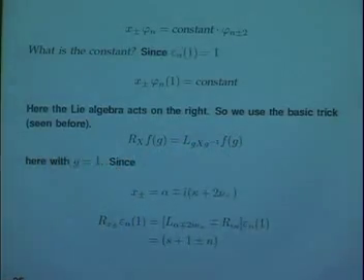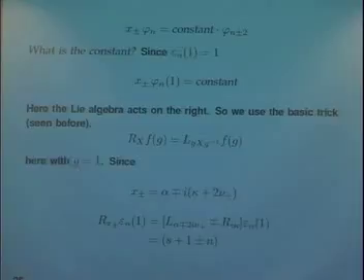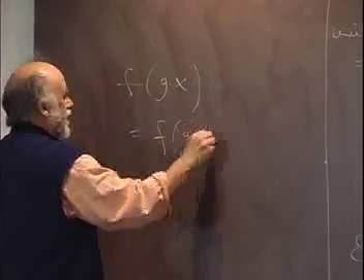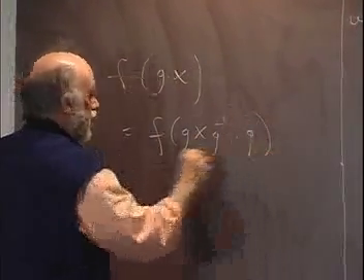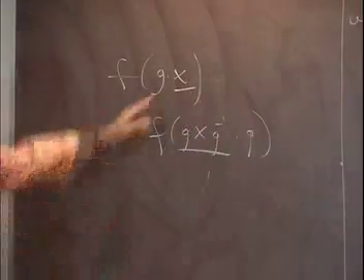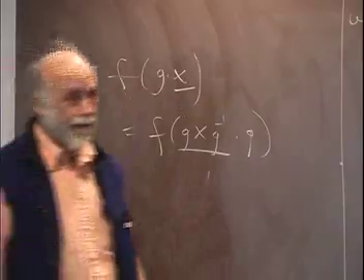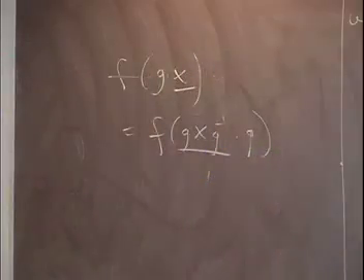Basically, the way to think of that, if you forget this, which is certainly understandable, is as follows. F of gx is equal to, so this is right action, but now I can write it like this, and this is left action. So the right-hand part gets translated to the left-hand part after conjugating. And that's what this equation says.